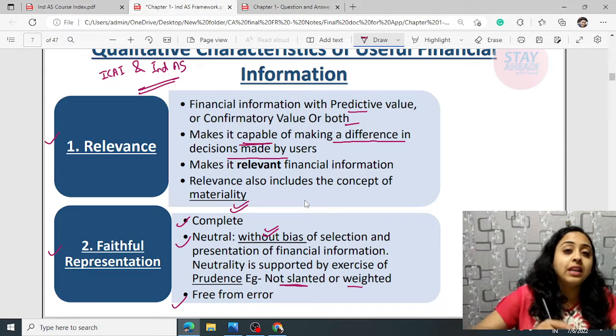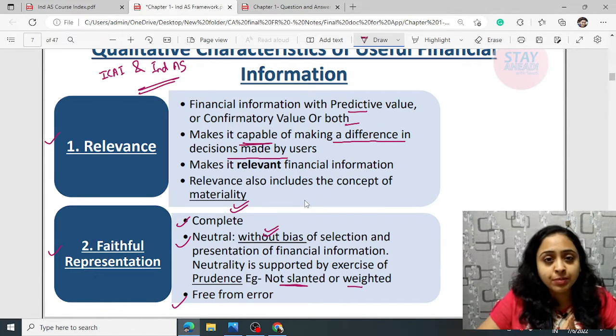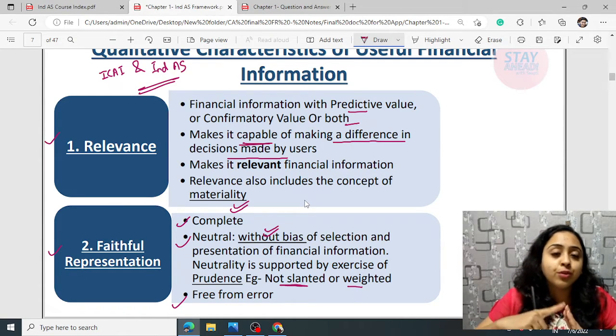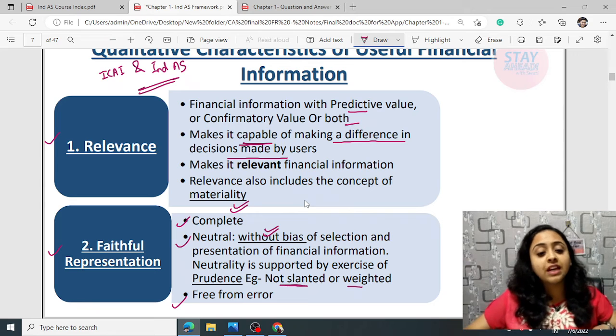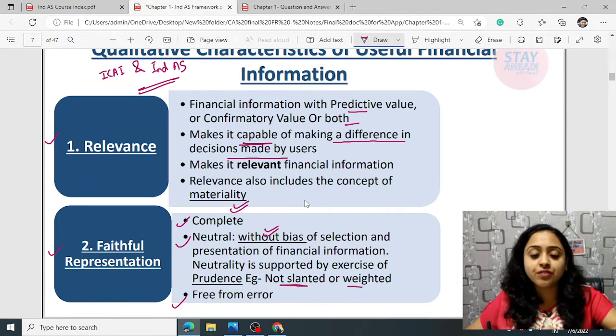So you will consider that faithful representation is done if it's complete. Complete means the amount can be measured, and right classification can be done. It's neutral and free from errors. Neutral means it should not be highlighted in any format, and it should be free from errors. So these are two important qualitative characteristics that every financial information must have.